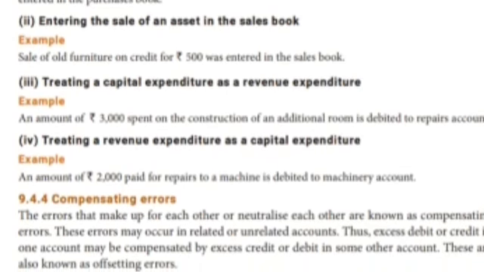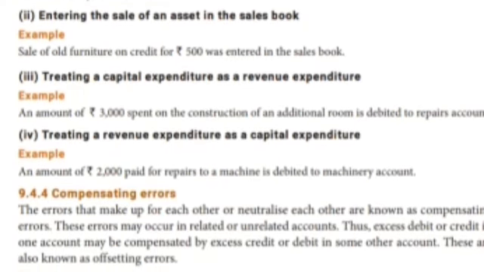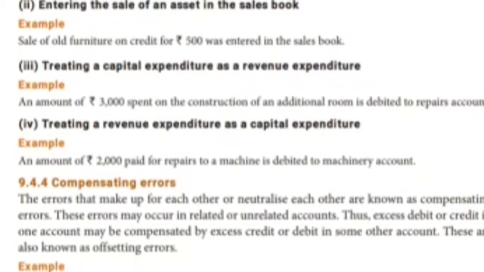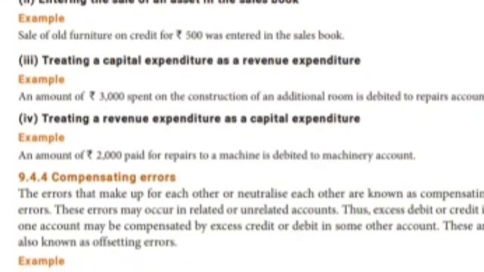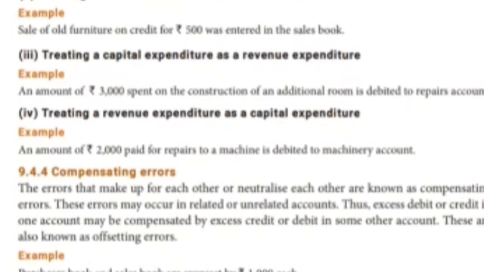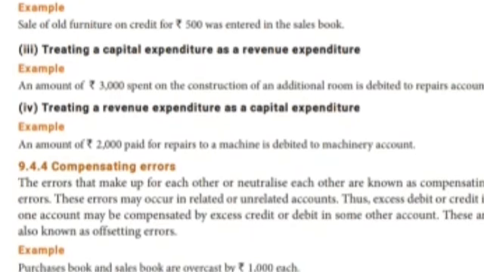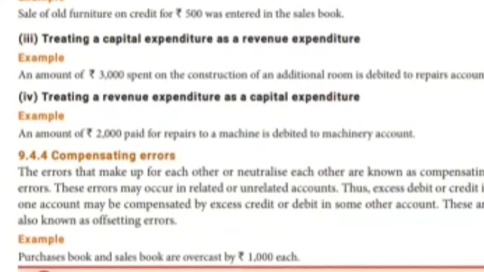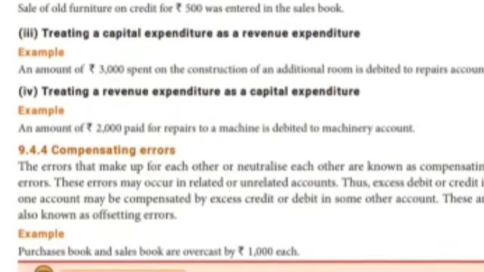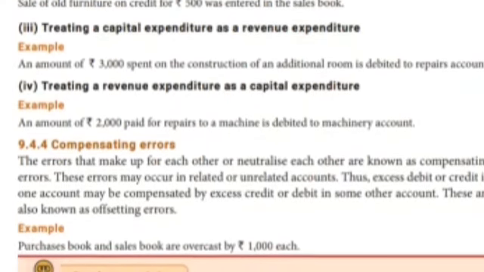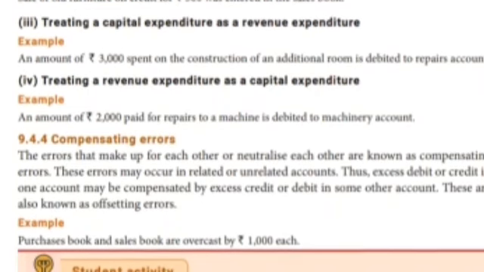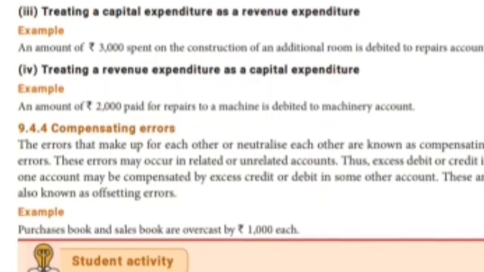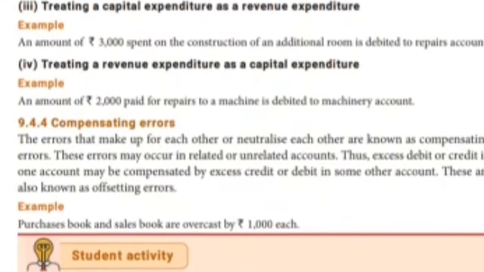Why? What is that compensating? It is an equalization. Errors that make up for each other and neutralize each other are known as compensating errors. These errors may occur in related or unrelated accounts. Thus excess debit or credit in one account may be compensated by excess credit or debit in some other account. These are also known as offsetting errors.